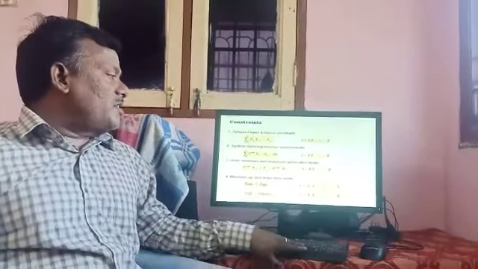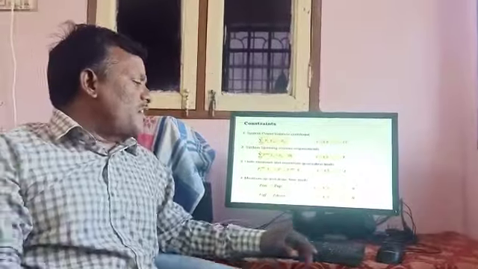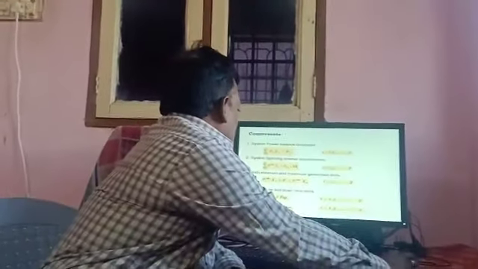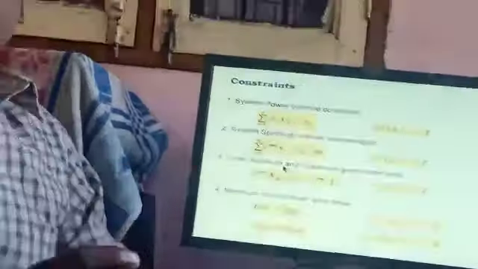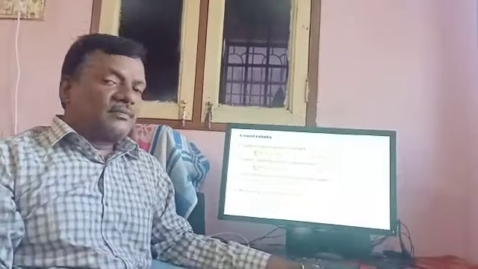In our syllabus, we have to consider only two constraints. The first one is the power balance constraint, and the other is the third constraint. Only these two constraints are considered for your problems.